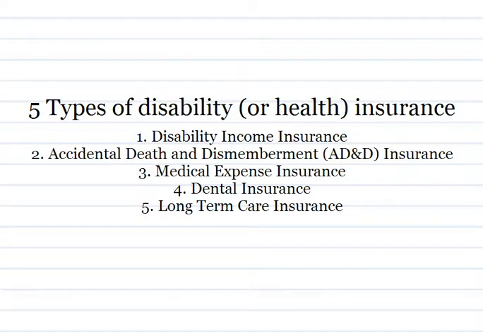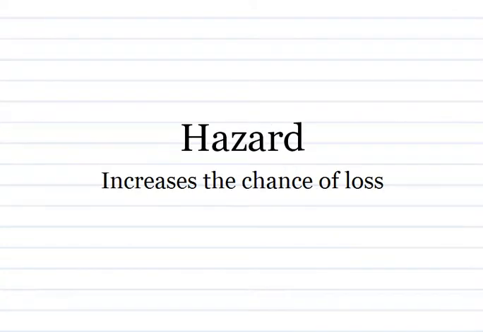5 types of disability insurance. 1. Disability income insurance. 2. Accidental death and dismemberment insurance. 3. Medical expense insurance. 4. Dental insurance. 5. Long-term care insurance. Hazard: increases the chance of loss.